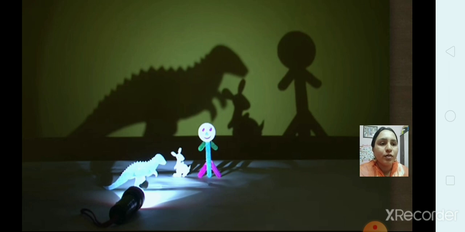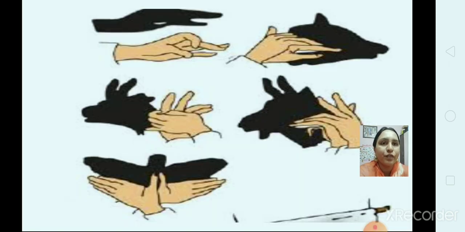Now, here is a small fun activity for you. This you can try at home also. So children, here what you have to do is switch on the torch, go to the room and switch off the light.